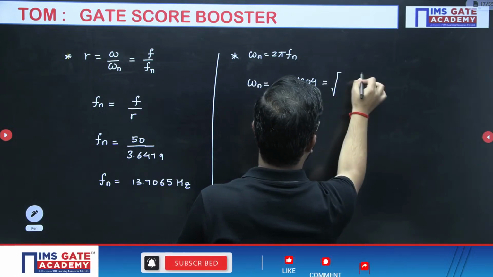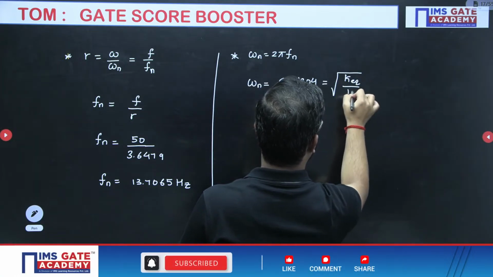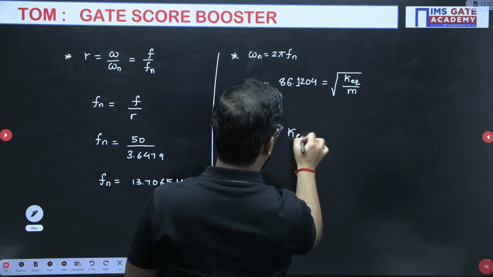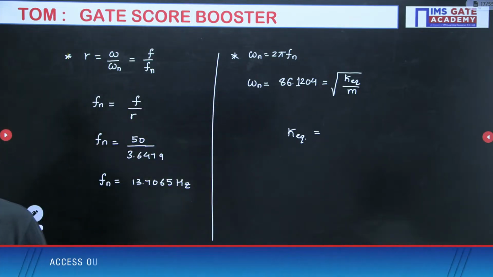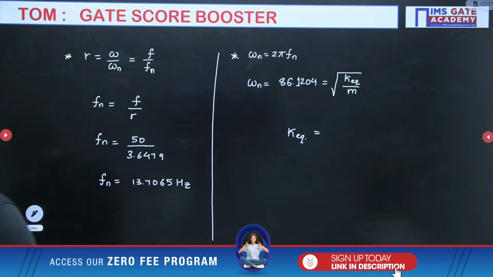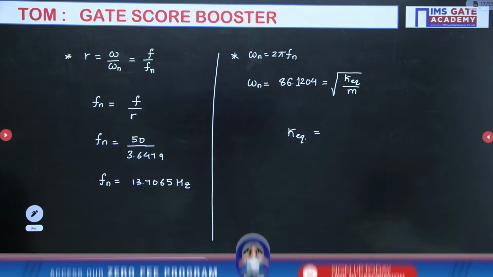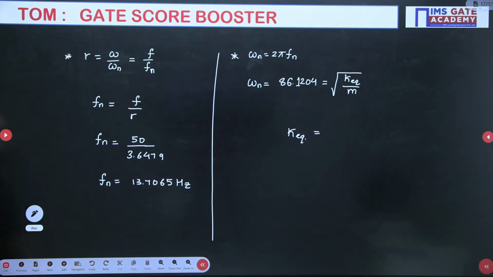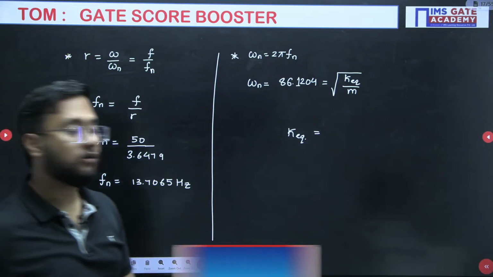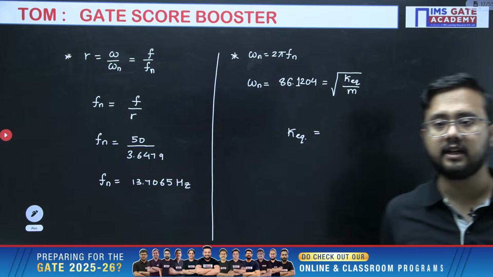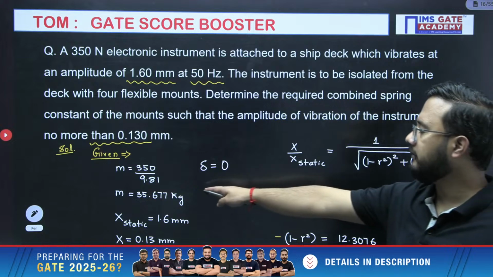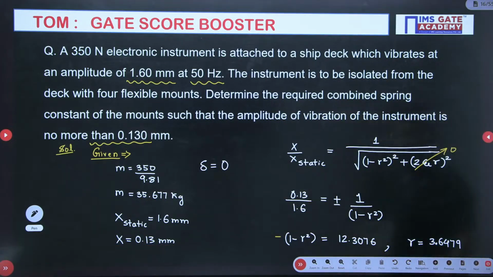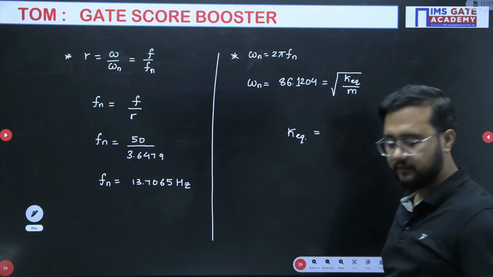It equals under root K equivalent by mass. So from here the K equivalent answer you will get very easily. Now tell me your answer of K equivalent. Do the squaring and then calculate. Mass we have written already, initially we calculated 35.677.